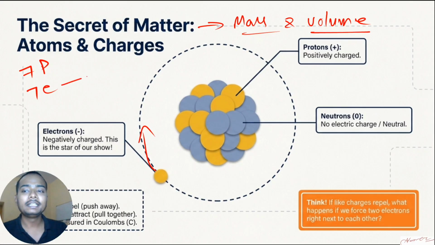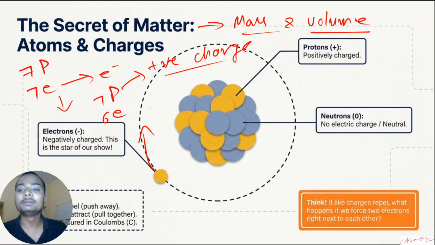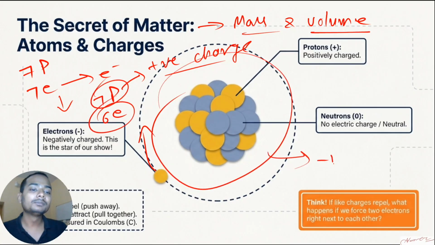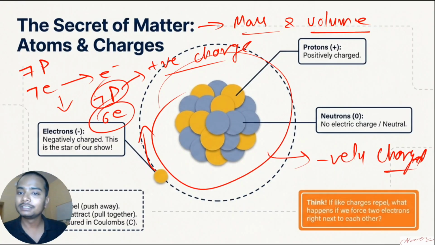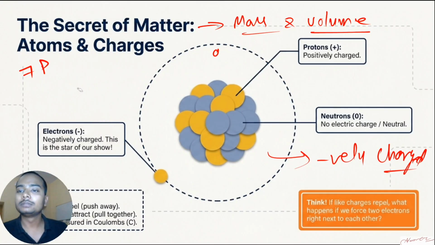Let's say I take 1 electron outside. Now what happened? I'm having 7 protons and 6 electrons. Proton has a positive charge on it. Proton is positively charged, electron is negatively charged. That you remember. Now the proton, which is positive charge, becomes more as compared to electron. So this whole atom becomes positively charged. Clear? Is that clear? Now let us remove everything.